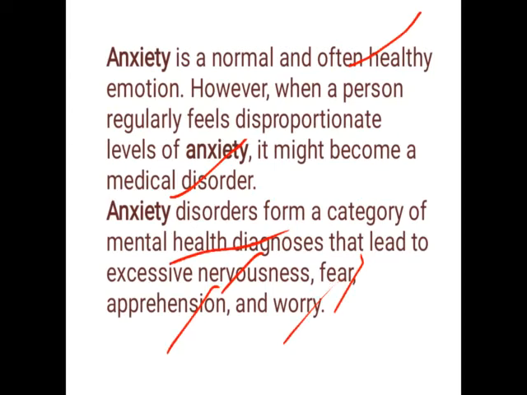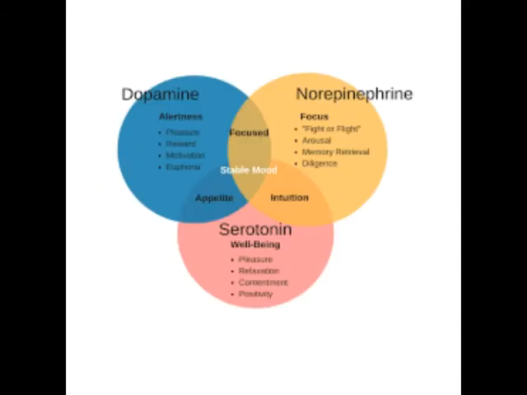So it includes nervousness, excessive nervousness, fear, apprehension and worry. Such things will lead to anxiety. Generally, the mood in our body is controlled by 3 neurotransmitters: dopamine, norepinephrine and serotonin.